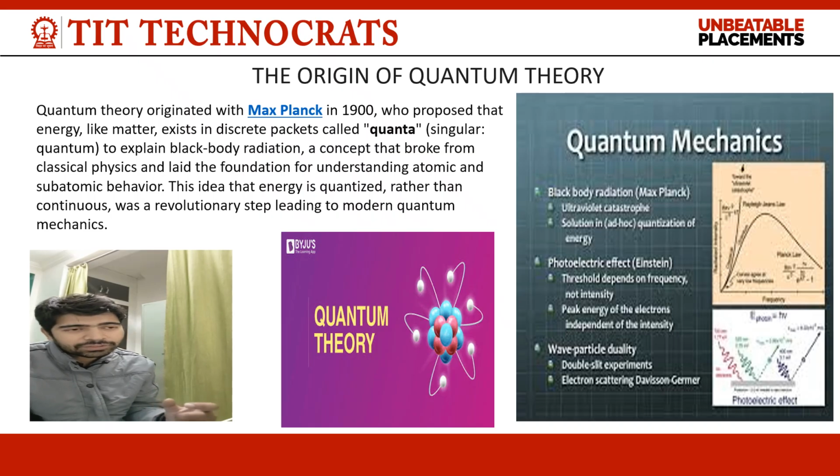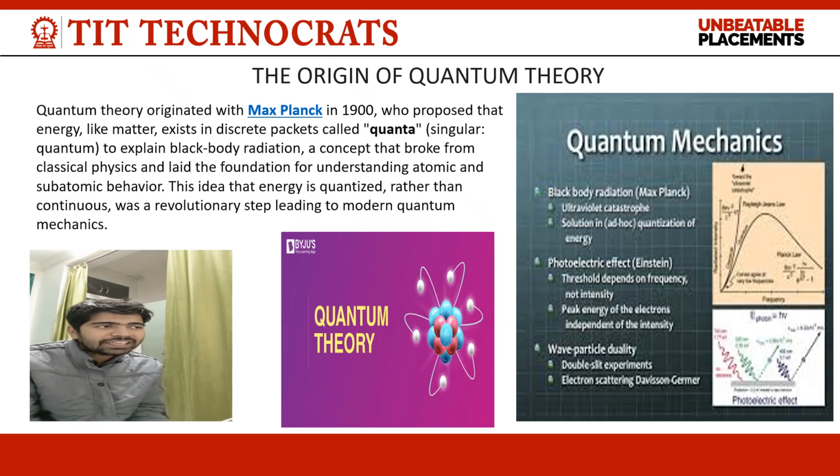That square of frequency term can give a great result, but not in the visible or infrared region, but in the ultraviolet region.